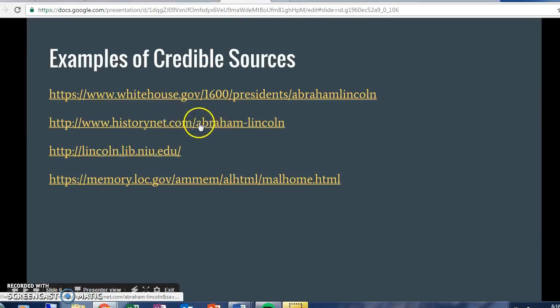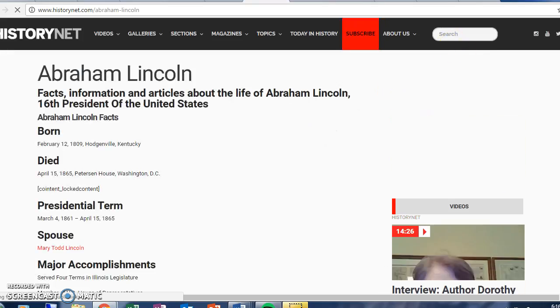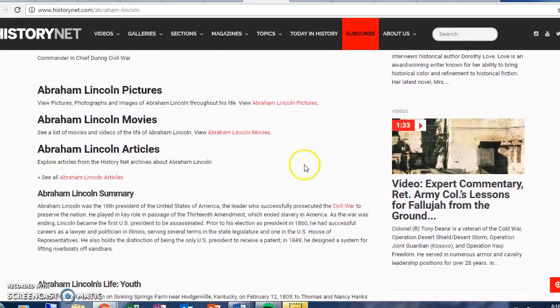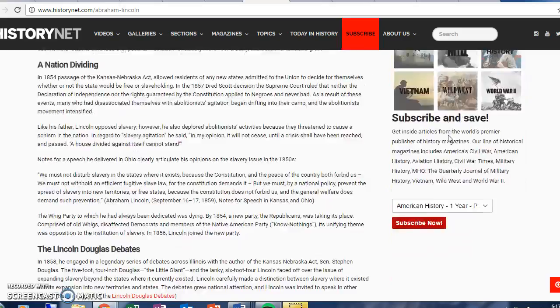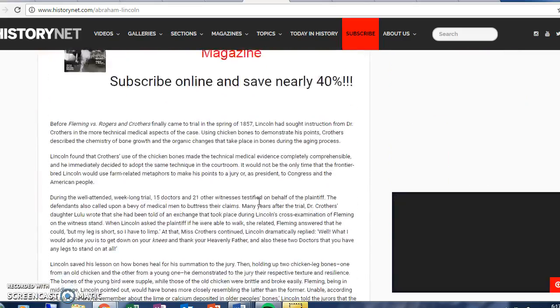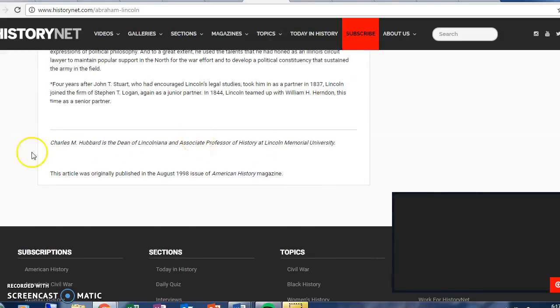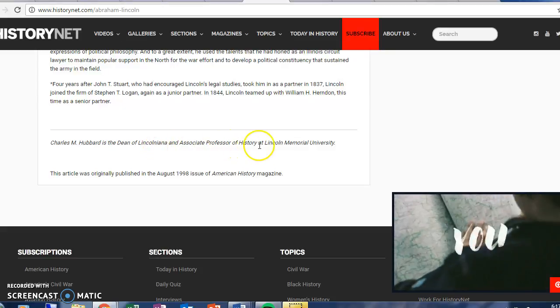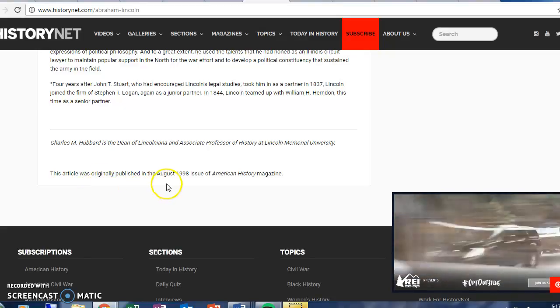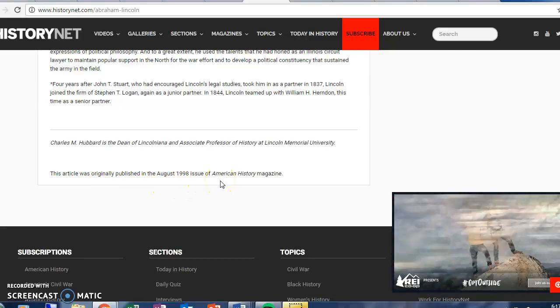Now we'll try this one. Historynet.com. Now this one also is credible. You can see here all this information, and then you can see down here where it's most important, what you're going to want to look for, all the way at the bottom right here. So Charles M. Hubbard is the Dean of Lincolniana and Associate Professor of History at Lincoln Memorial University. Also, it says this article was originally published in August 1990 issue of American History magazine.